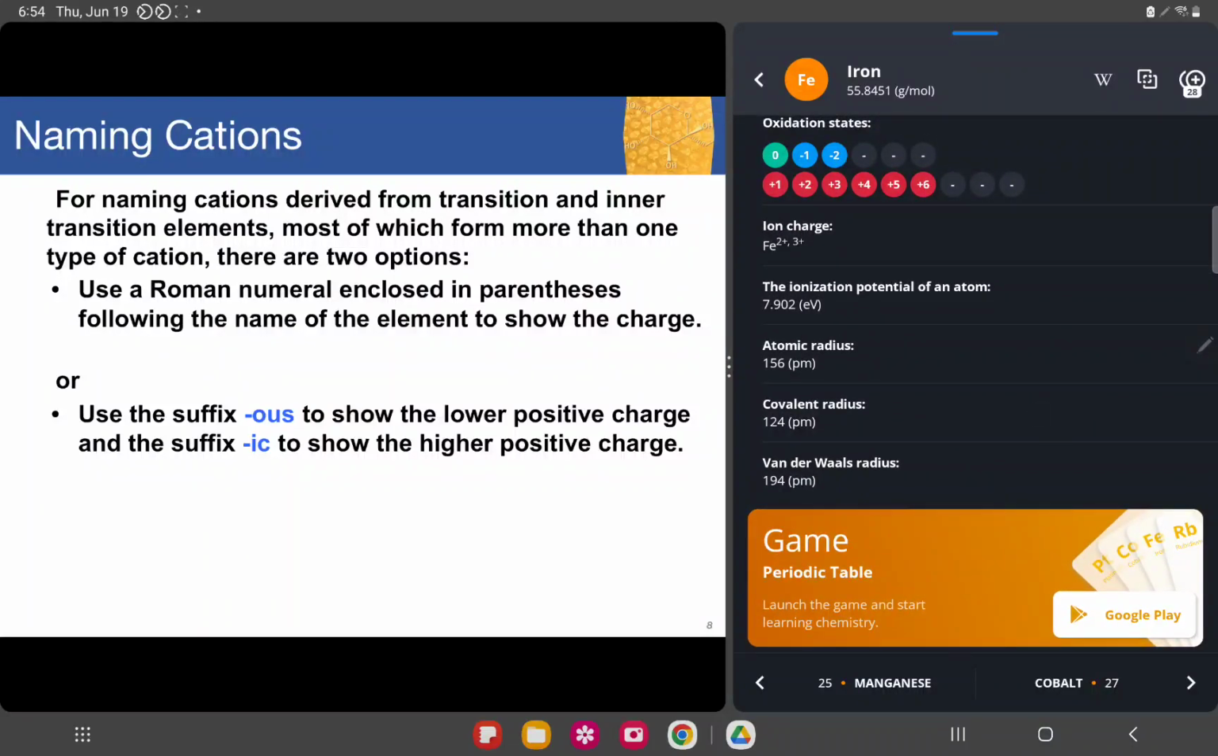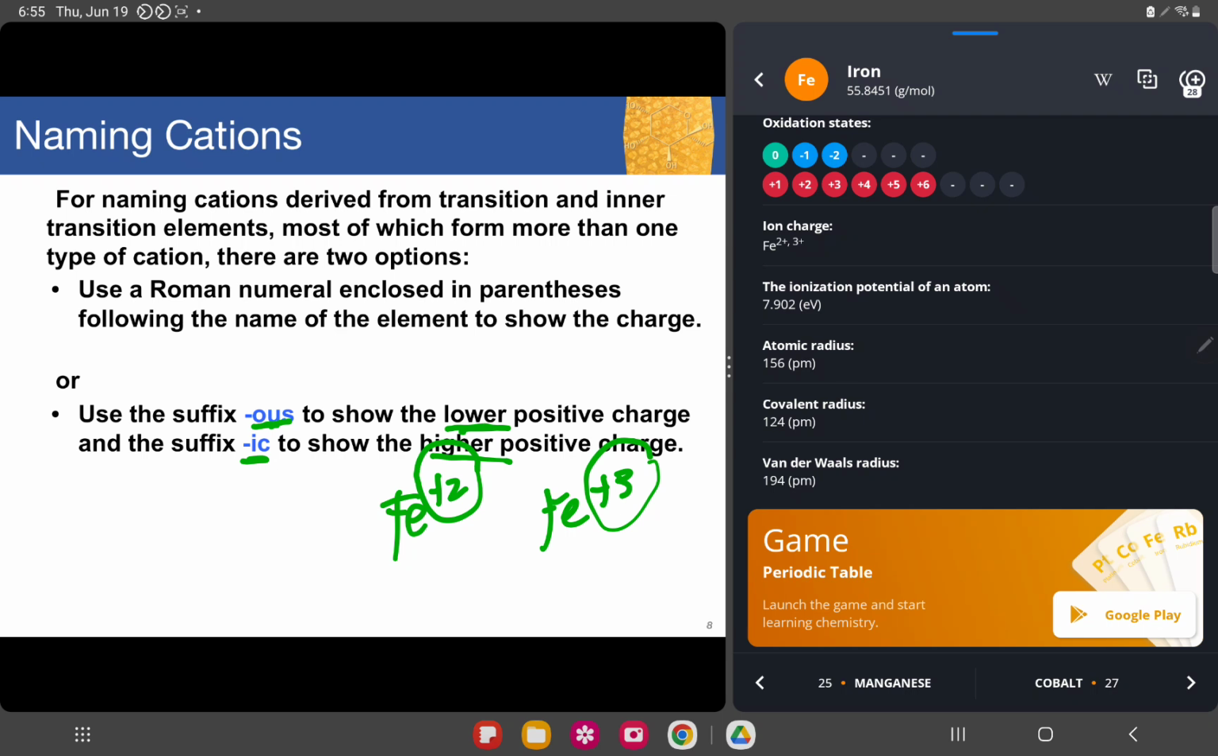The ion charges are Fe 2 plus and Fe 3 plus. So how would you know if you would be using Fe plus 2 or Fe plus 3? Since we notice plus 2 and plus 3 right here, that means that this is a charged ion, right? So how would you name them? For the suffix, we use -ous to show the lower positive charge and -ic for the higher positive charge.